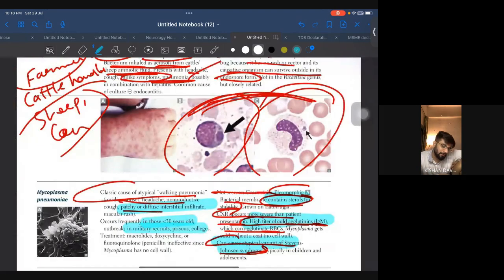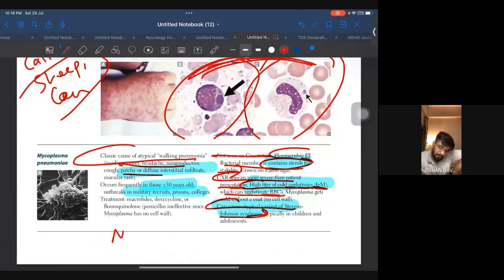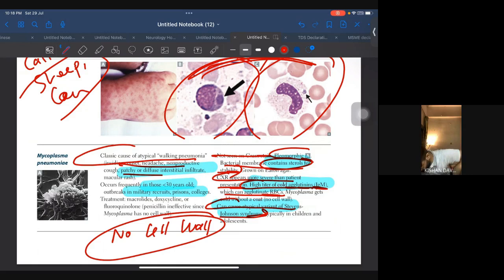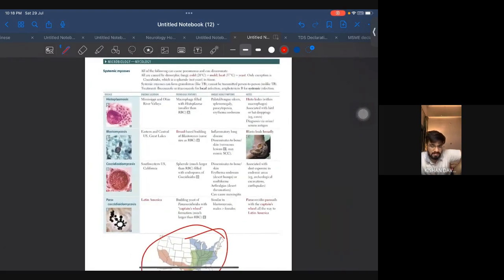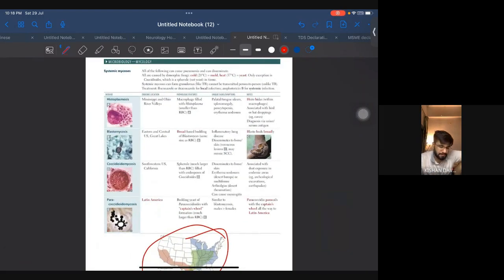One important point you have to remember: they have no cell wall. Since they have no cell wall, there will be no gram stain, so keep this in mind. With this we finish our bacteriology. We'll start with mycology. Just give me 5 minutes. All right, 5 minutes break. Let's start mycology.